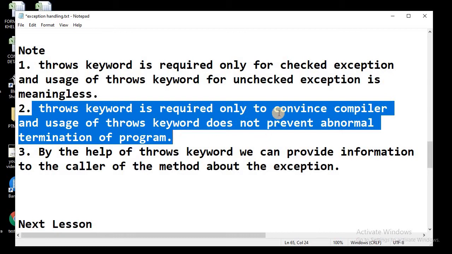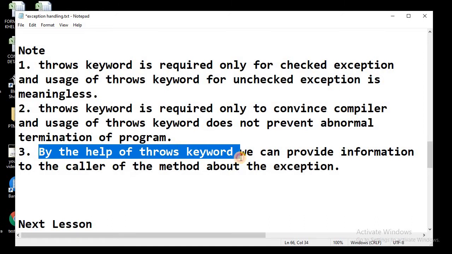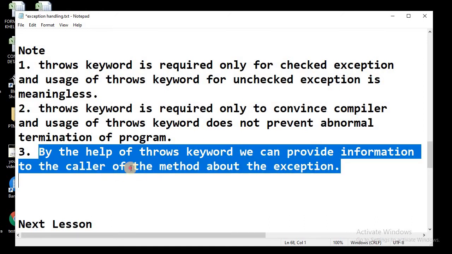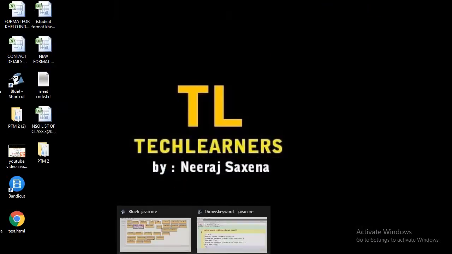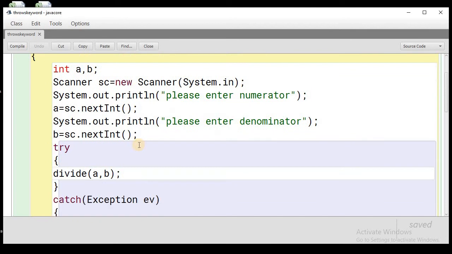It will only convince the compiler, and with the help of the throws keyword we can provide information to the caller of the method about the exception. It directly gives the caller an indication that the method may have exceptions and you need to handle those exceptions. So let's go and see with the help of a program how we can use the throws keyword and where we need to use it.